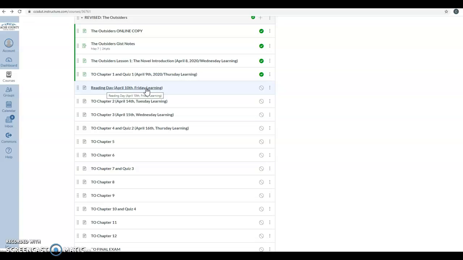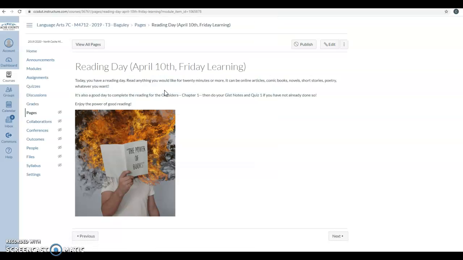Now, when we click on this, it's going to open up the page just like it always does. And what it says is, today you have a reading day. Read anything you would like for 20 minutes or more. It can be online articles, comic books, novels, short stories, poetry, whatever you want. Just make sure you read for at least 20 minutes today. And we're not going to track this with a log. I'm just going to trust that you're going to be honest and do that.